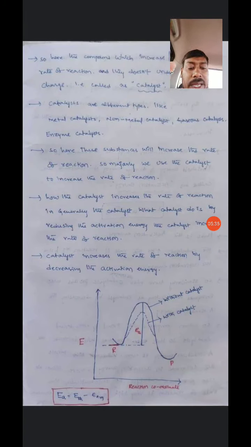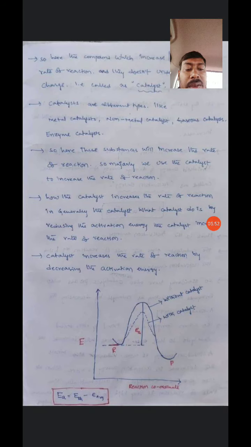See the diagram or graph. On the y axis we are taking energy and on the x axis the reaction coordinate.